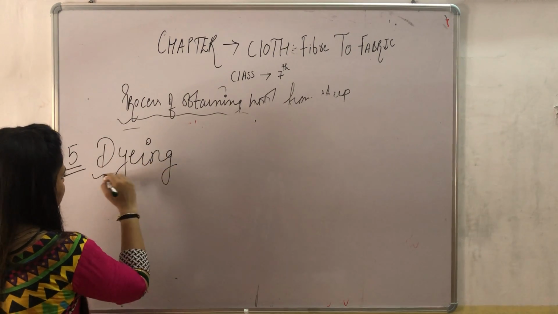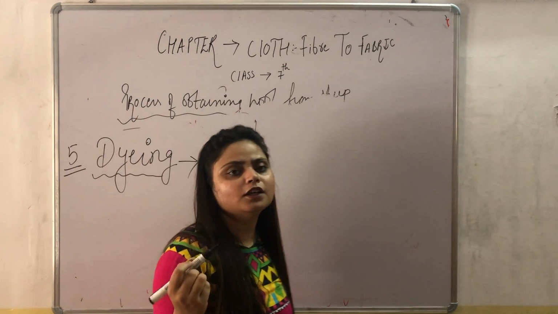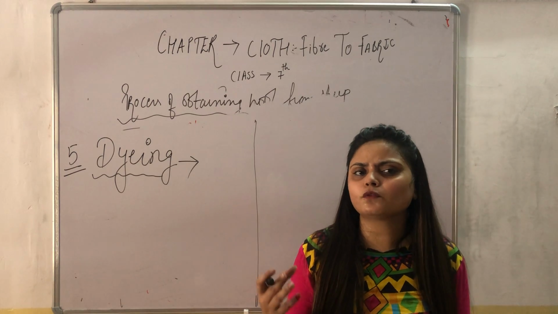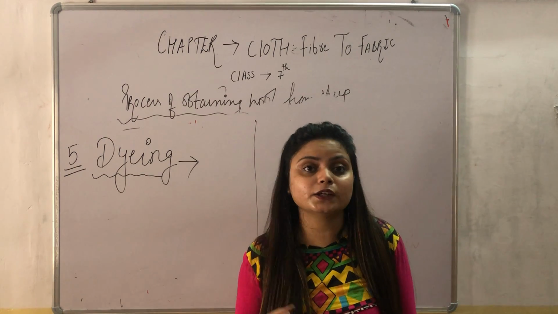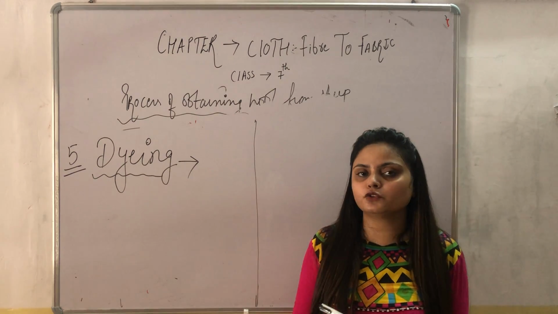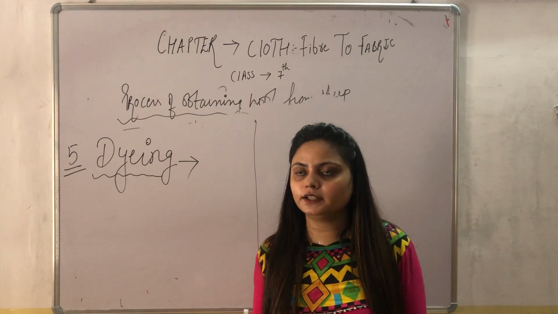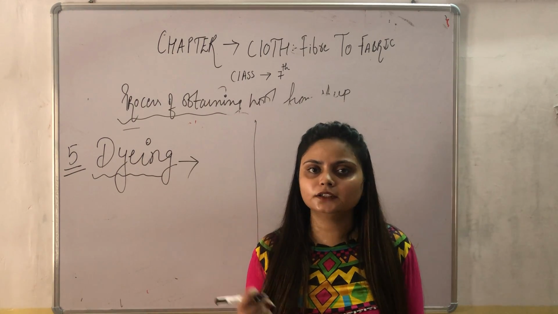dyeing. When we talk about dyeing, I will use an example. We have different varieties of wool, different colors of wool, but that doesn't mean there are different colors of sheep. We don't have green sheep or blue sheep. No, because only three kinds of sheep are available in all of India: black, white and brown.